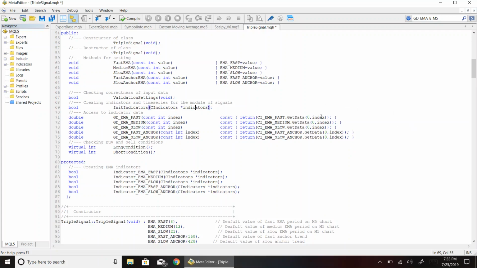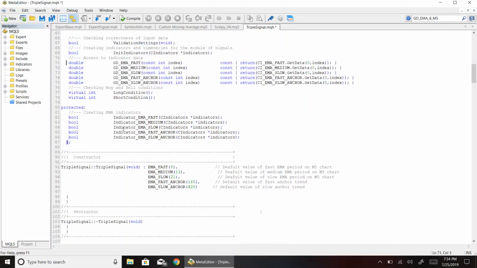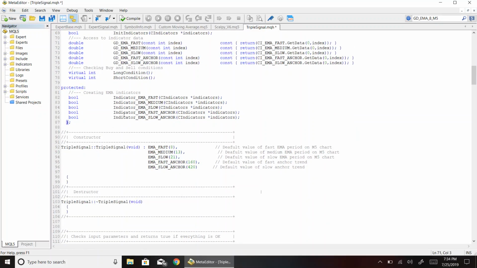Then after that, we have functions to get the data from the indicators. This data is the actual exponential moving average at a given time, and the data gets used later. Here, lines 71 to 75. Then we have the indicators getting created and initialized with all the necessary information shown here, lines 82 to 86.